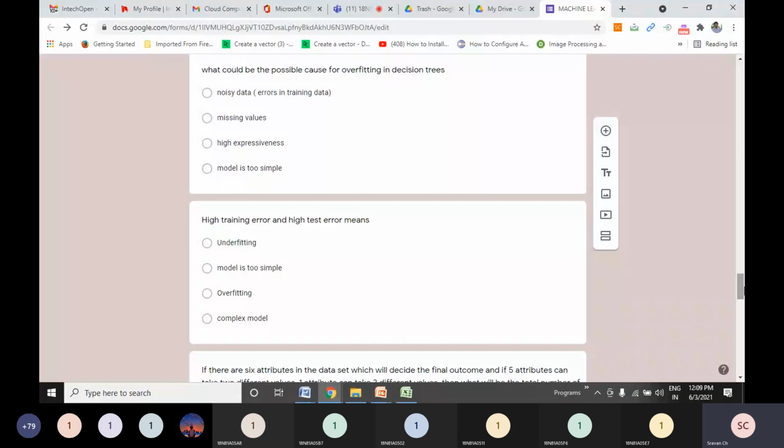So a possible cause for overfitting in a decision tree is when you have some errors in training data. Then our decision tree may lead to overfitting. Please remember this point: noisy data can lead to overfitting.